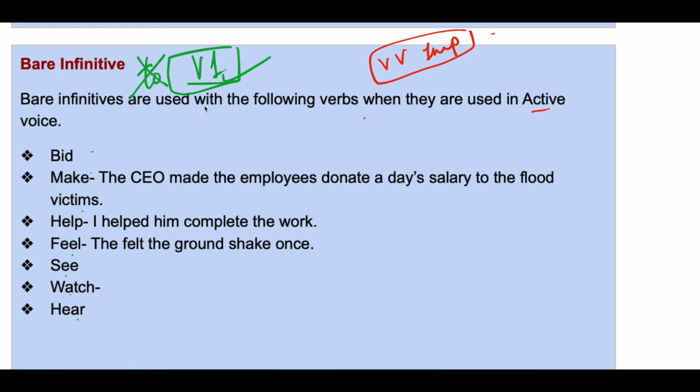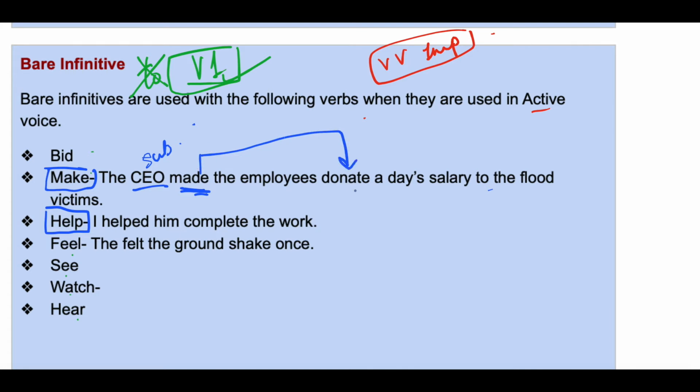Okay. Out of these verbs, the most important ones are make and help. These two are very important. Okay. Look at this example. The CEO made the employees donate a day's salary to the flood victims. The CEO made the employees. Now CEO is the doer. This is the subject. And this doer also acts as a subject. So this sentence is in active voice. So here the verb made will take bare infinitive.